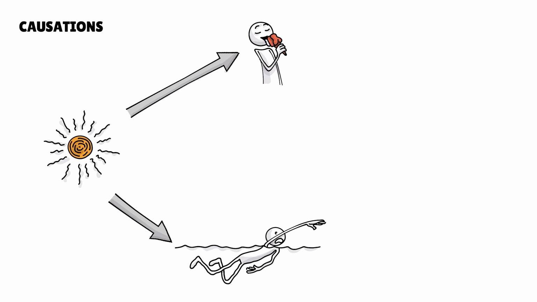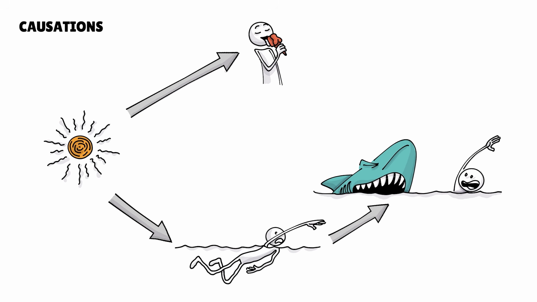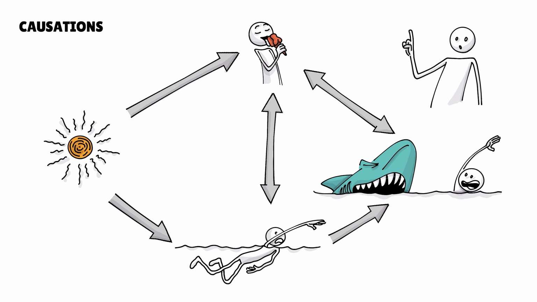Causations exist if one thing affects others, often multiple things. The effect can be strong or weak, and between effects we often see correlations. But there is one problem.